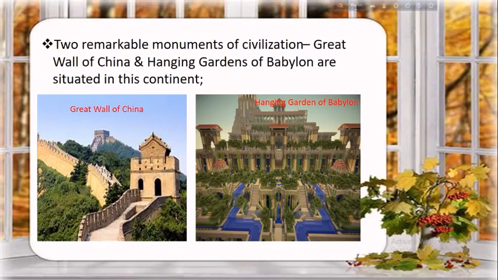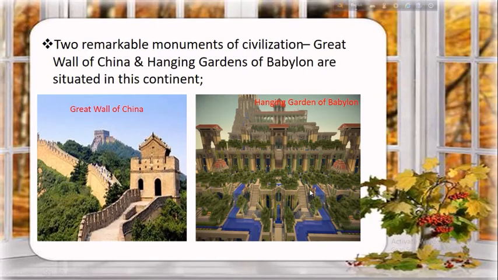Two remarkable monuments of civilization, that is the Great Wall of China and the Hanging Gardens of Babylon, are situated in this continent. Here look at the picture. Here you are observing this Great Wall of China, the most attractive part of it, and this wall had been built over a few hundred years to defend China from the attacks of enemies.